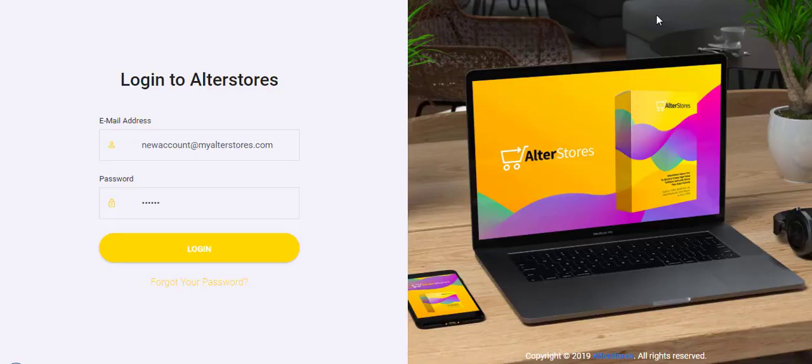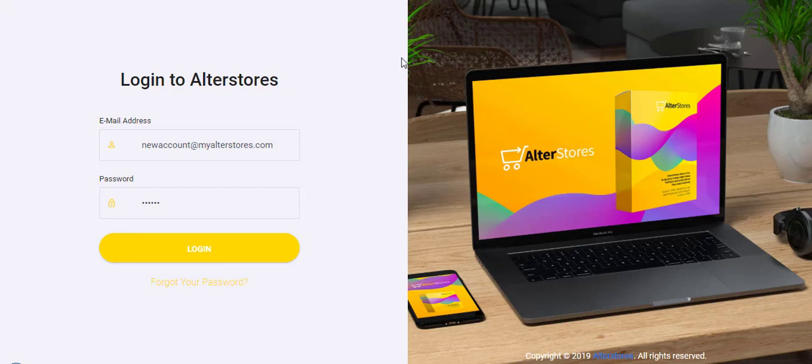Alright, so right here on the dashboard, this is a login page, which is a universal login page, which you can use to get on to any of your accounts, be it your account manager's account, or a store manager's account, or an admin account. This is the one login page you have.